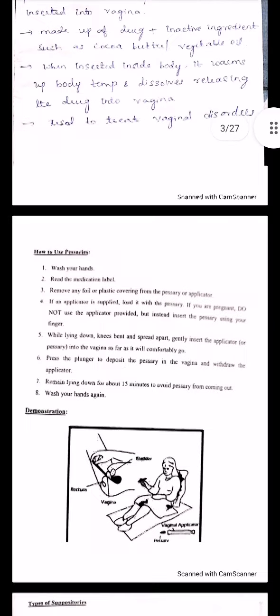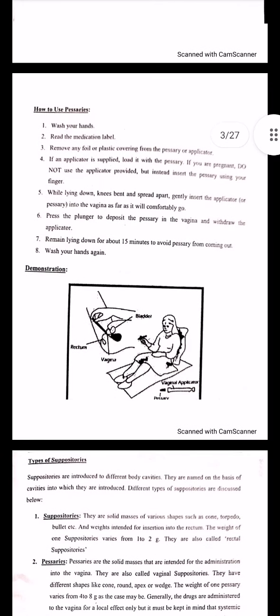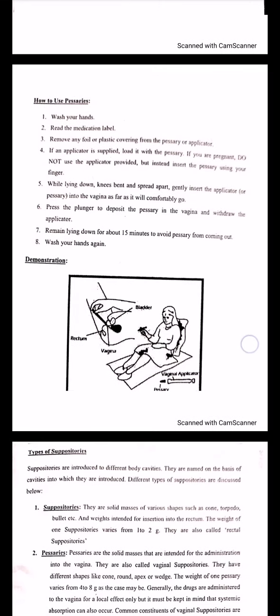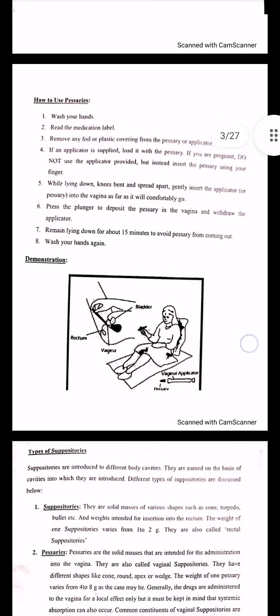Next, coming to the use of the pessaries. Normally this will be given by the user. How can you insert it into the vagina? You will be using an applicator. The applicator will have a plunger. In the plunger you can keep the suppository. You insert it by your hand into the vaginal region, and with the help of the plunger you can easily insert the suppository into the vaginal region. So for that purpose you will be having one applicator. Okay, with that applicator you can easily apply these pessaries into the vaginal cavities.